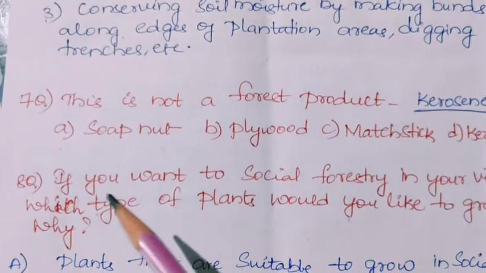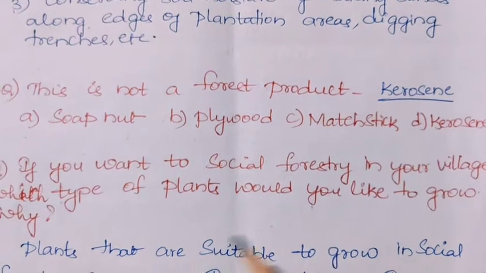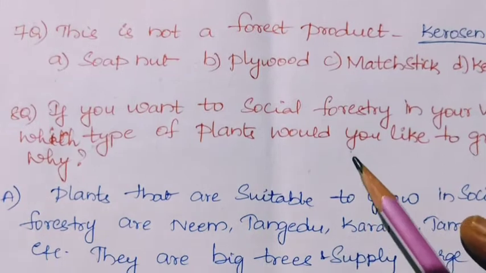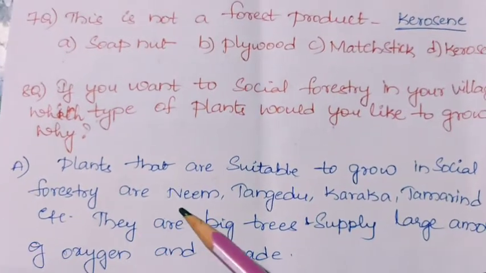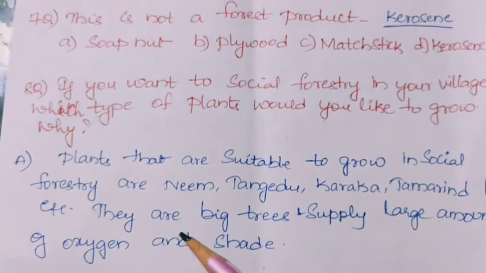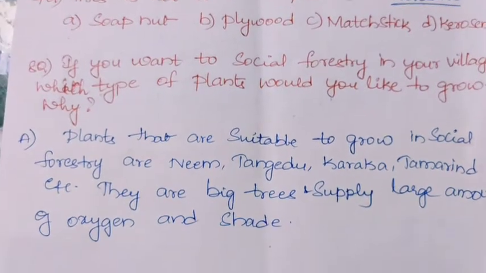Next question. If you want to do social forestry in your village, which type of plants would you like to grow and why? Plants that are suitable to grow in social forestry are neem, tangedu, karaka, tamarind, etc. They are big trees and supply a large amount of oxygen and shade.